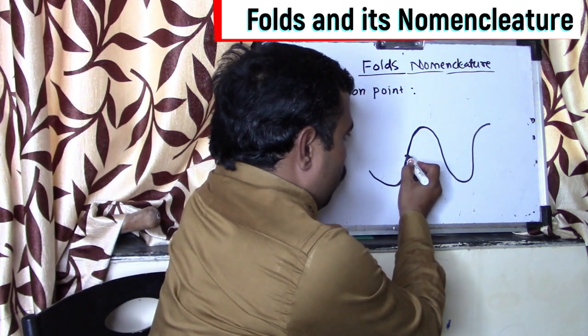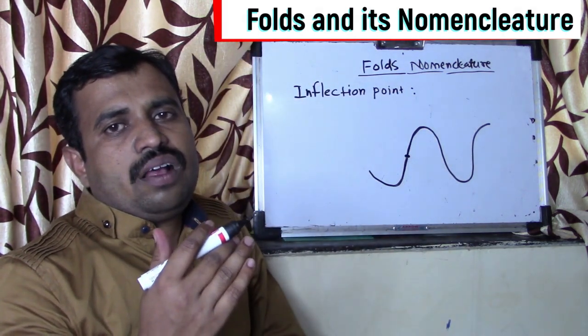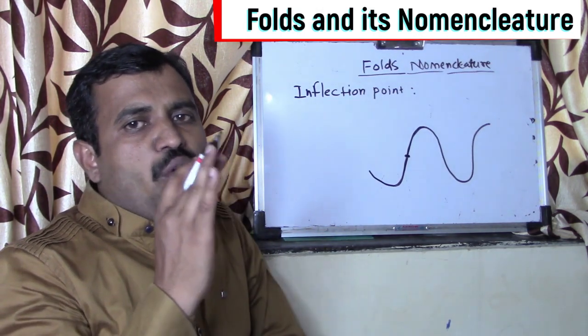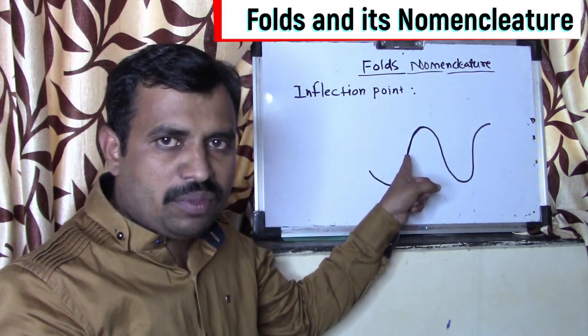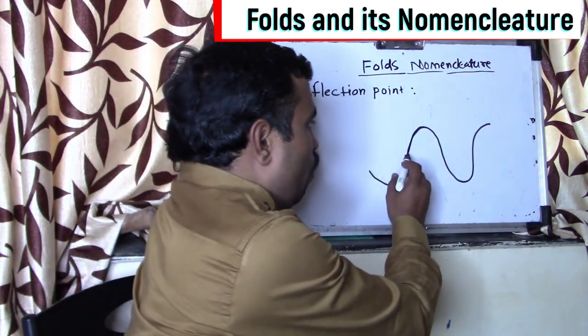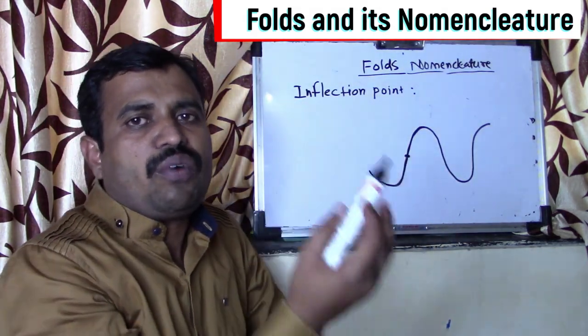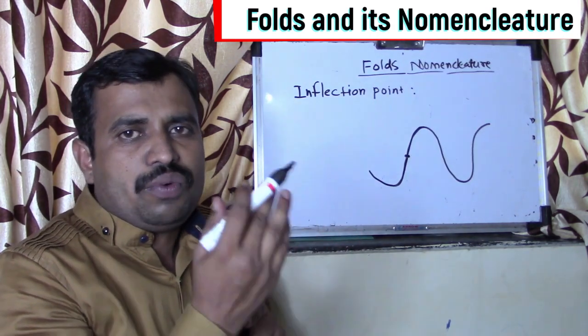The point where concavity reverses on regular folds is the midpoint of the limb. So the inflection point is nothing but the midpoint of the limb, from where half limb of the first one and half limb of the other one are divided and its concavity reverses.